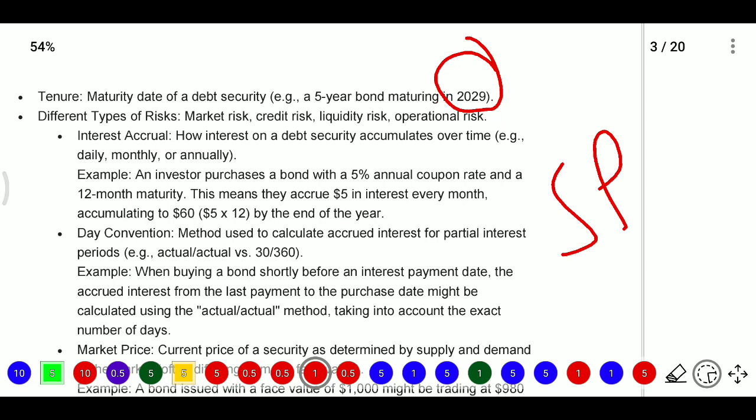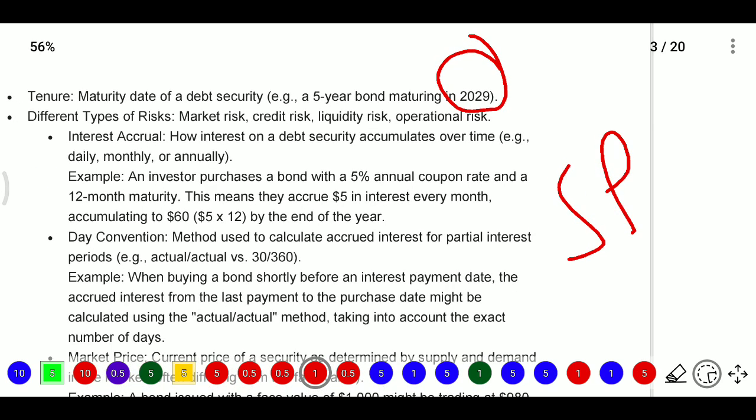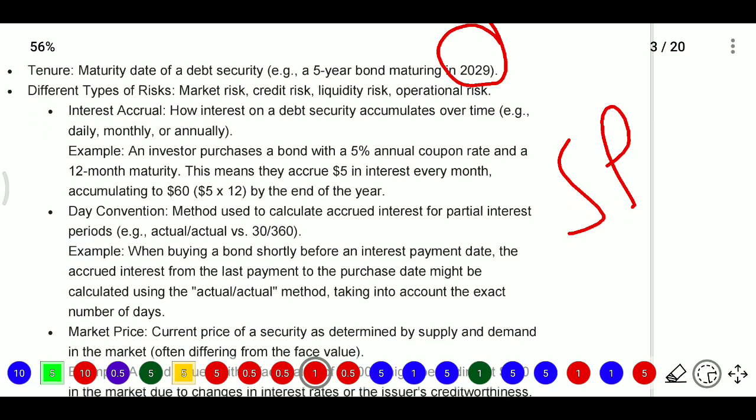Interest accrual means how interest on a debt security accumulates over time, for example daily, monthly, or annually. For example, if an investor purchased one bond with a 5% annual coupon rate and 12 months maturity, this means they accrue 5 rupees in interest every month. Accumulating that, 5 into 12, it will become 60 rupees by the end of the year.